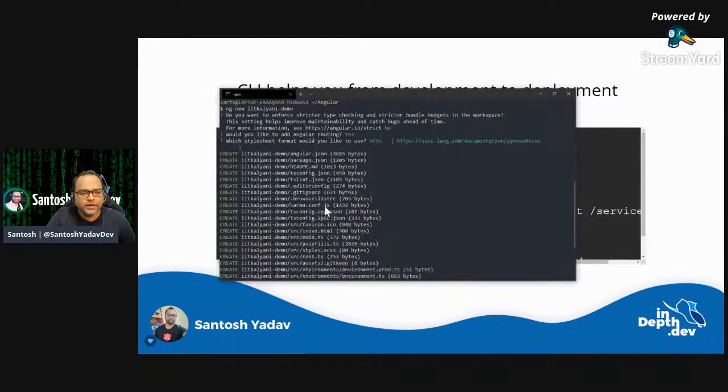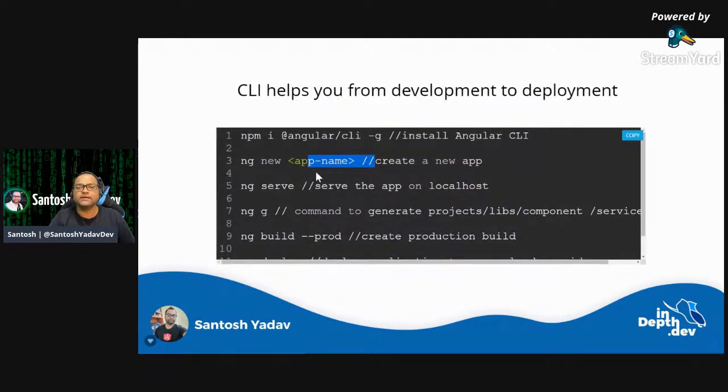Once my application is created, how do you start it? Of course, you need to do local development and see how your application looks. This is where you can run the next command, ng serve, and it will start your application on the default port 4200. So localhost:4200 is where your application will run.